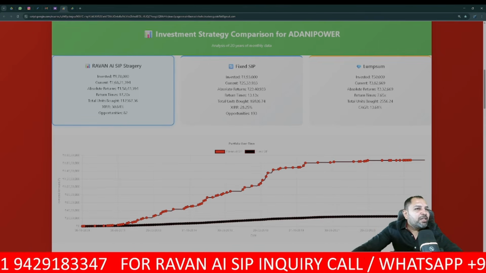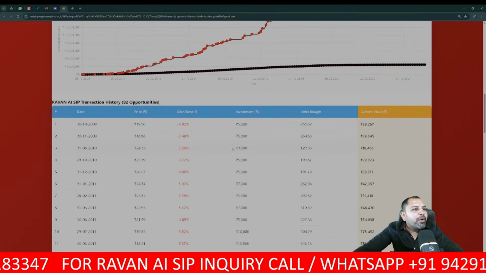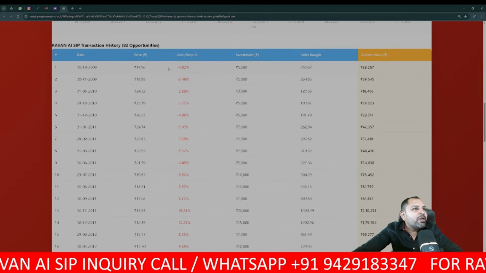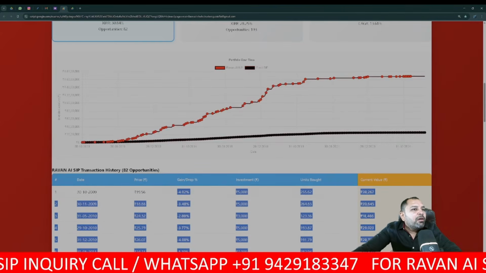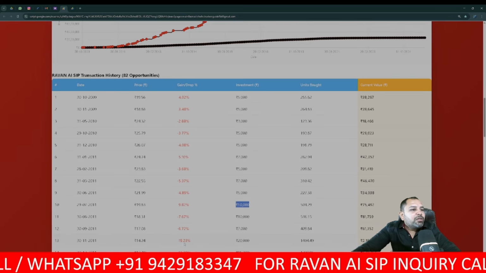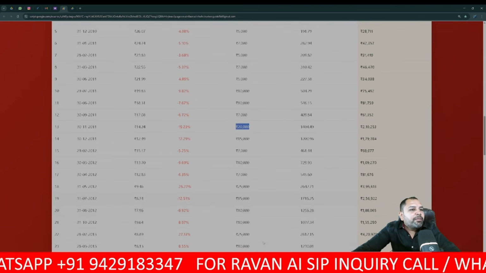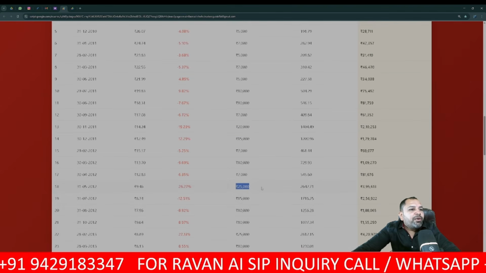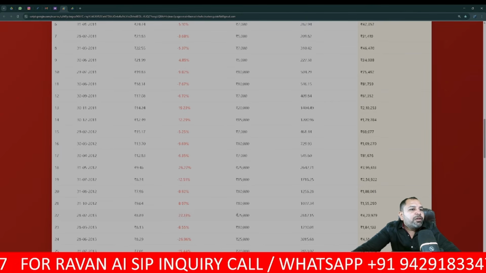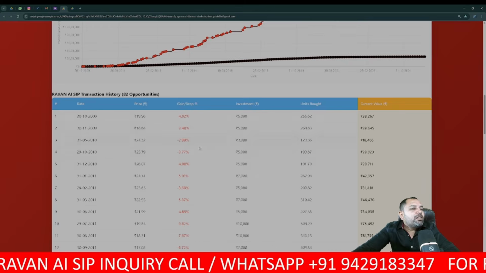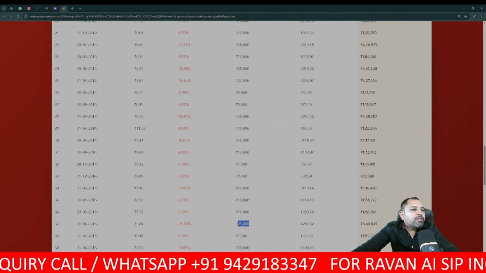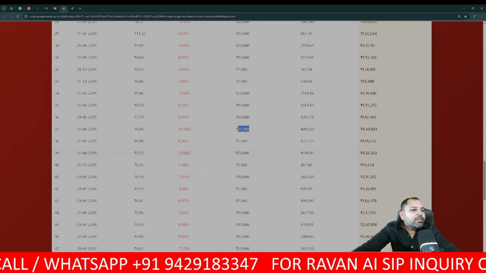You can see the power of the compounding effect and the power of buying the dip. I'm clicking on Ravan AI SIP, and you can check the dips and the invested amount. At 9%, 10,000; 19%, 20,000. You can see 26%, 25,000 we have invested, 27%, 25,000 we have invested. How many opportunities do we get? Just 82. You can see 25% market drop, 25,000 we have invested.